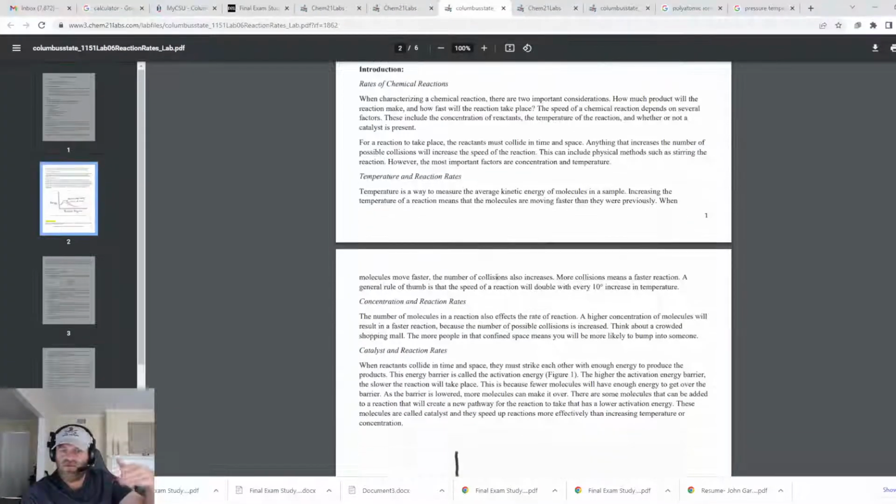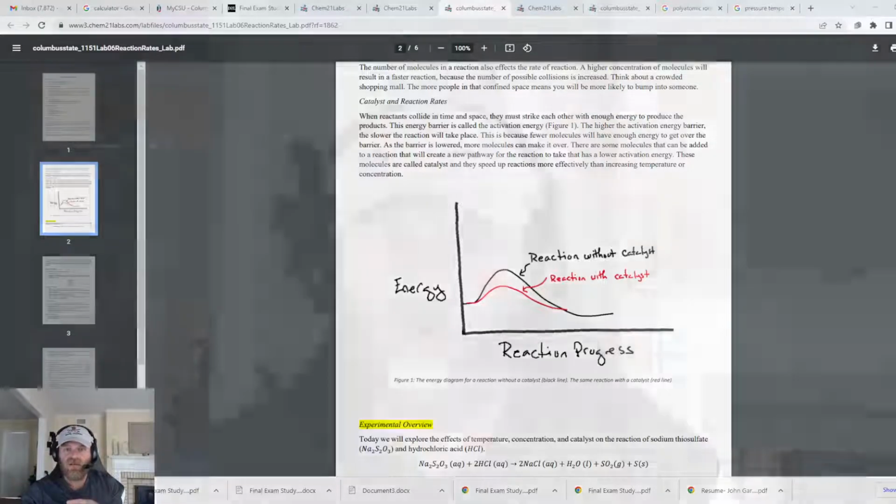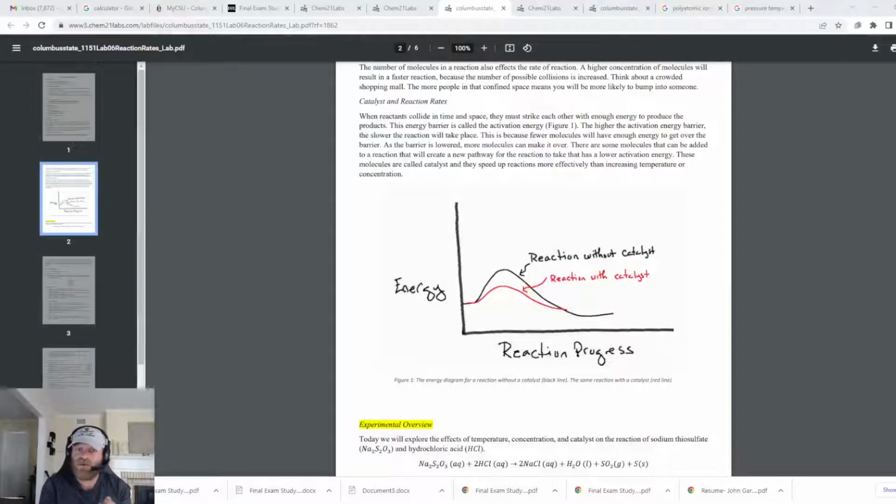So go back and look through your PDF lab guides. There's usually a section that explains the big idea concepts behind each lab. For this one, the catalyst was the lowering of the activation energy. When we lower the activation energy, it lets the reaction go over the hill smoothly, more quickly. So that's what makes the reaction go faster. I could ask about a catalyst: what is a catalyst, what does it do? I could ask how the catalyst affects the activation energy of a reaction. It lowers the activation energy.